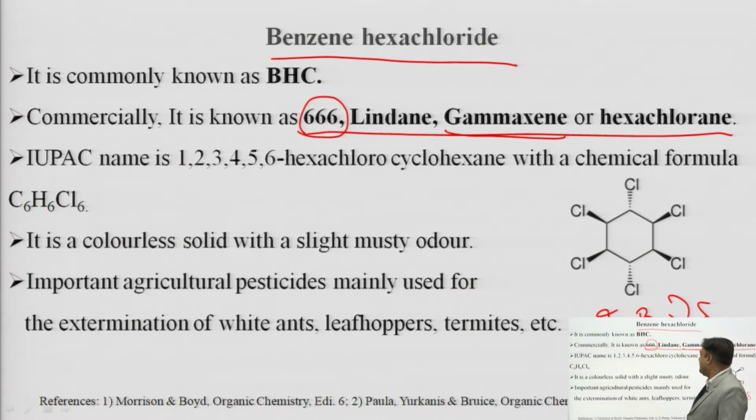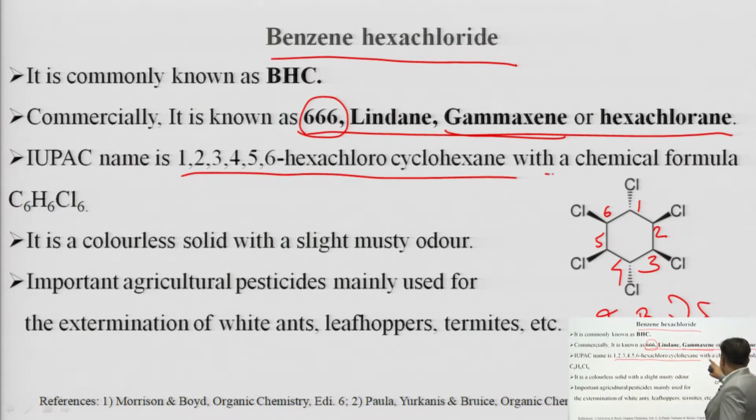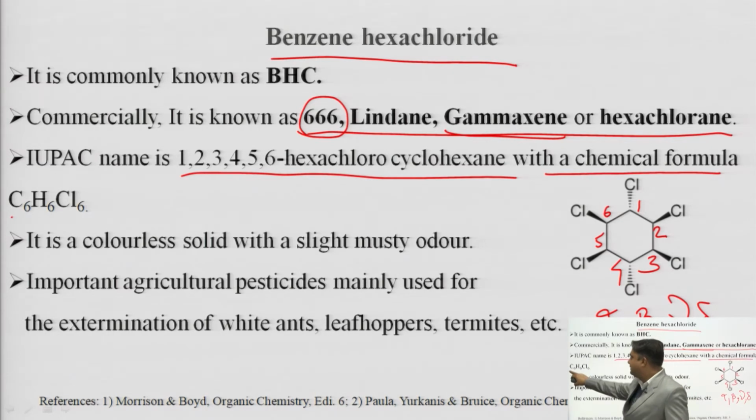The IUPAC name of benzene hexachloride: there is a cyclohexane having 6 chlorine atoms. If we number the carbons 1, 2, 3, 4, 5 and 6, each carbon has a chlorine atom. So the IUPAC name is 1,2,3,4,5,6-hexachlorocyclohexane, which has the chemical formula C6H6Cl6.